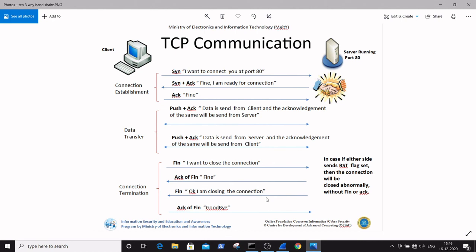In the next video we will learn how to do a SYN scan and a SYN plus ACK scan, and how the packets get captured by using the Nmap tool. We will apply a command for the scanning, and we will observe how the packets are captured in the next video.